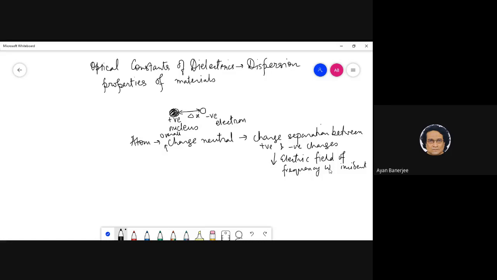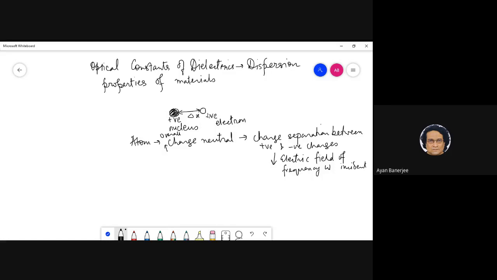It is essentially playing with this distance here. It is causing this electron to vibrate. If the quantum mechanical picture is easier for you, you can think of this electron as having lots of accessible energy levels, and the electric field comes with a frequency close to the energy separation between two of those levels, which causes the electron to absorb something from the field. If that picture helps you, then so be it.